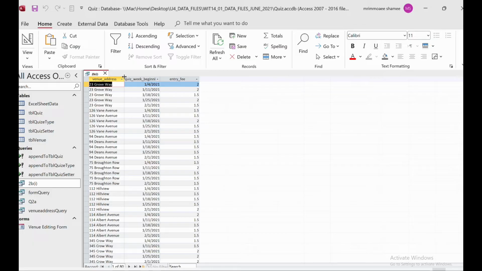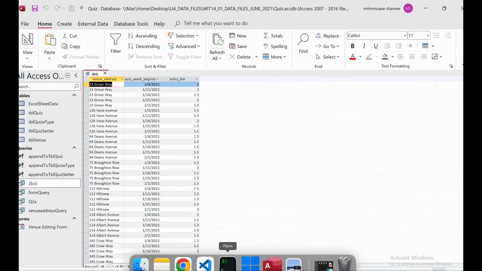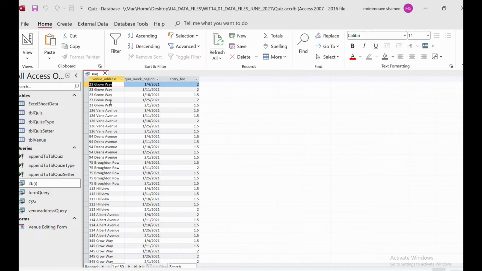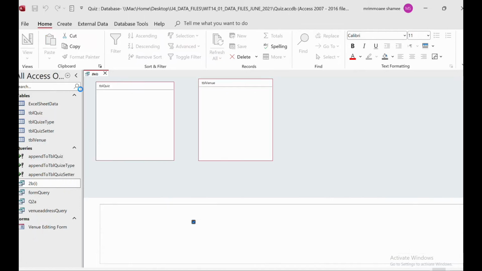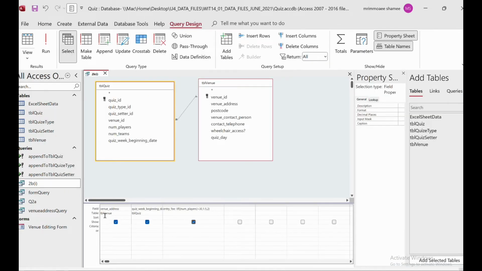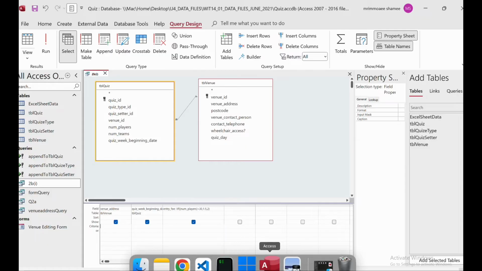And the week beginning is there, the address is here. But here the one thing is, they've said that there will be 2 addresses, 23 Grove and 114 Albert Avenue, right? So we have to add that inside the design view. So from here we have to add that inside the criteria. So the criteria, we can add the logic.